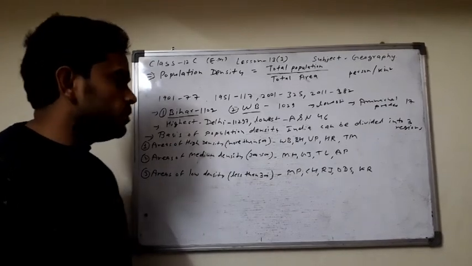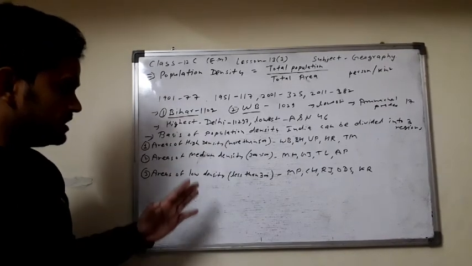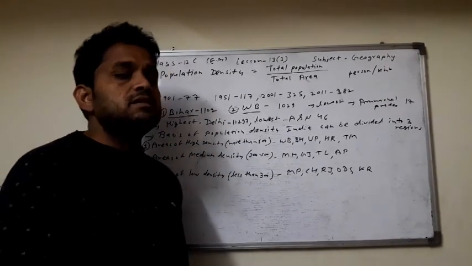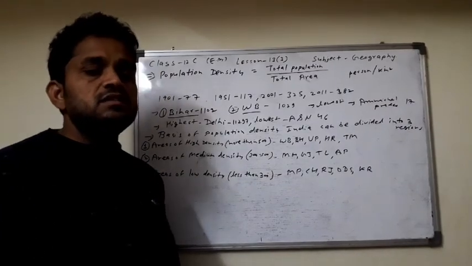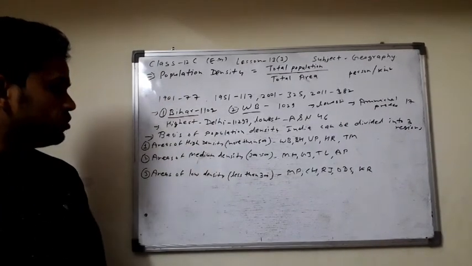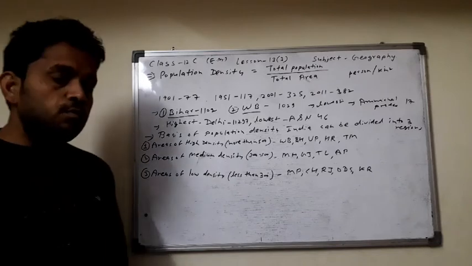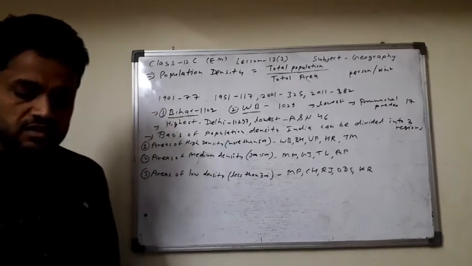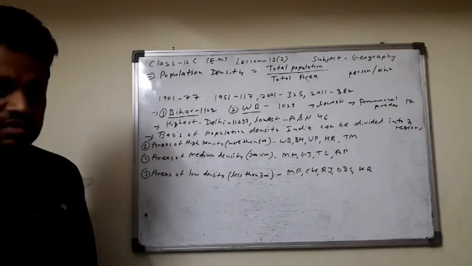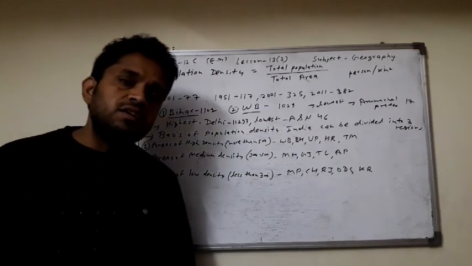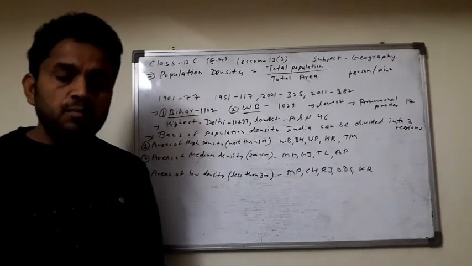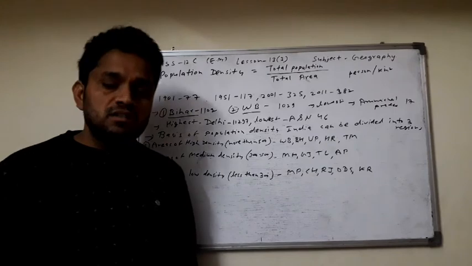And last, areas of low population density, where the density is less than 300 per square kilometer. This region is spread over the northeastern Himalayan states and mountain regions, where the conditions are not favorable for living.